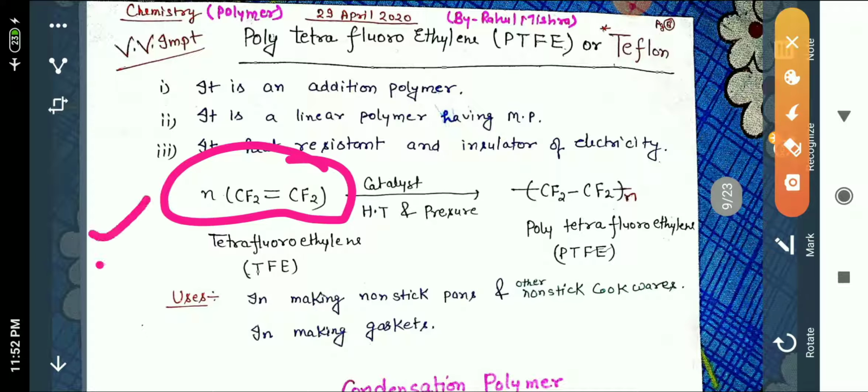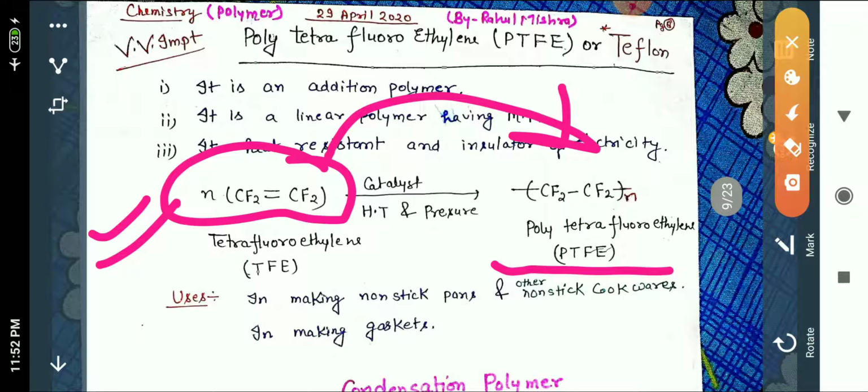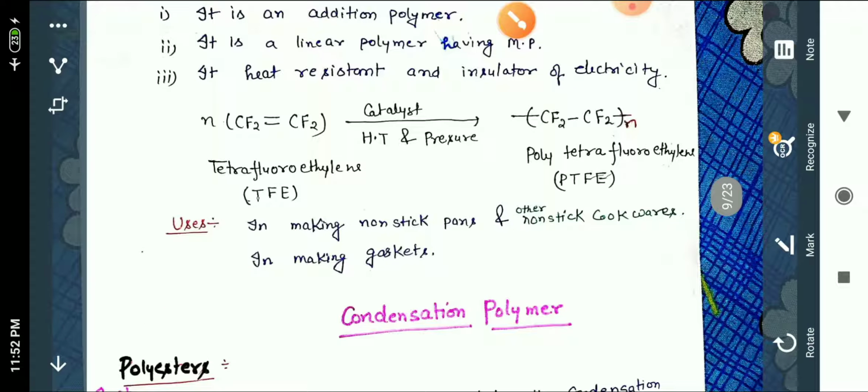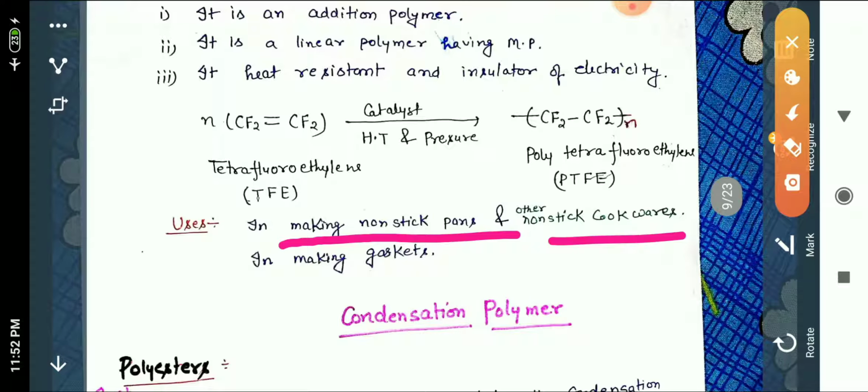When n molecules are taken and polymerized, it forms polytetrafluoroethylene. The use of this polymer is very common in our daily life, and it is used in making non-stick pans. इसको non-stick pan बनाने में यूज किया जाता.